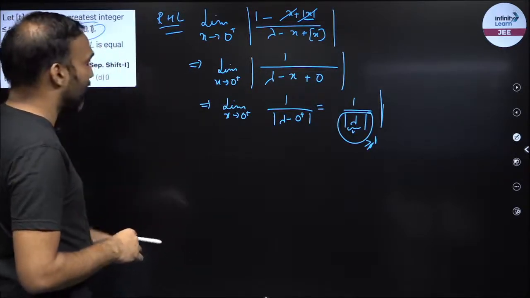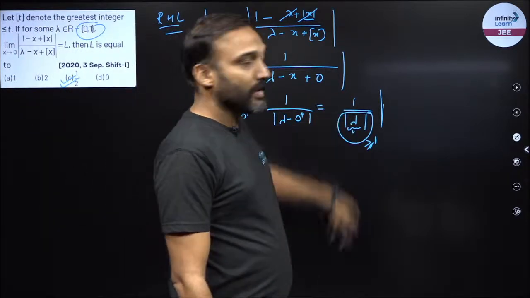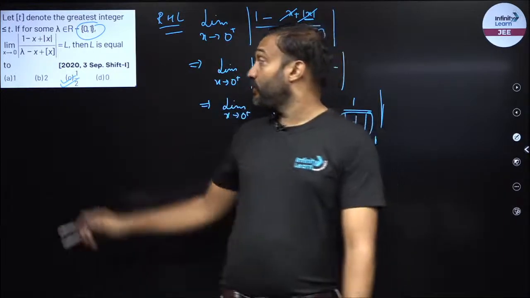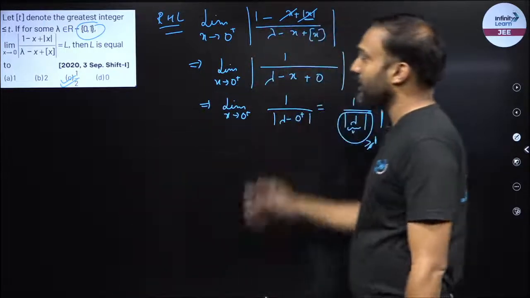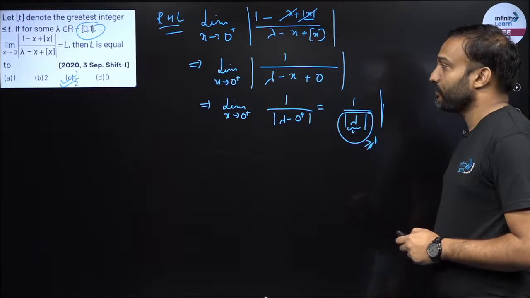If 2 and 1 would have been the answer, then lambda would have been either 1. If lambda becomes 1, then my answer would be 1. And if lambda becomes 1 by 2, then my answer would be 2, right? So in this particular example, the answer would be option number C. So now we can move on to the next example.